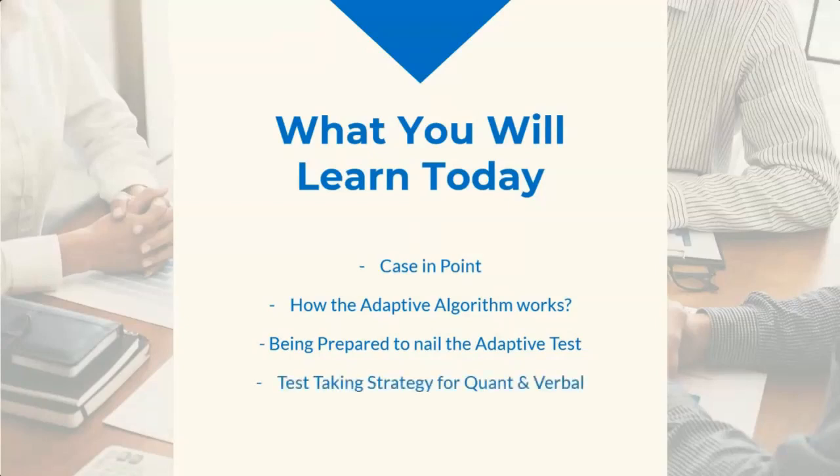Then we will move to test taking strategy. Once you have understood the prep strategy, what is also very important is, if you are going to write the test, you need to understand the right test taking strategy for quant and verbal. If you have the right testing strategy, you can see a bump of up to 30 points in your score just by using the right strategy with the right prep strategy.